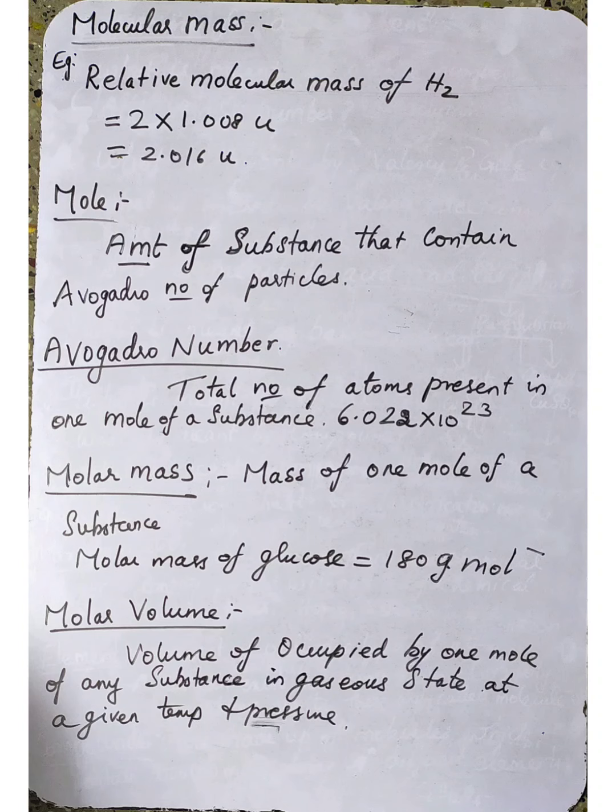But what is the molar mass of glucose? Molar mass is expressed in terms of gram per mole, because the definition of molar mass is the mass of 1 mole of a substance, so it should be expressed in terms of mole. So the molar mass of glucose is 180 gram per mole. Understood? Okay. The next topic we are going to discuss is molar volume.